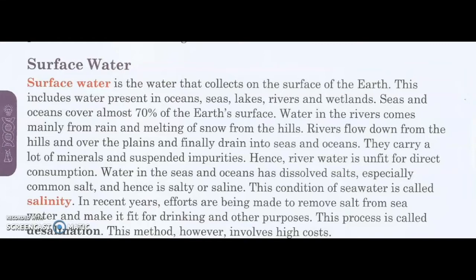So what did we learn? The Himalayan rivers carry a lot of minerals and deposit them on the banks of the rivers. So our northern plains are very fertile. If you talk about the states, Uttar Pradesh for example, maximum people are working as farmers. Their main occupation is agriculture. Okay, children? Hence, river water is unfit for direct consumption because it has a lot of minerals and suspended impurities.